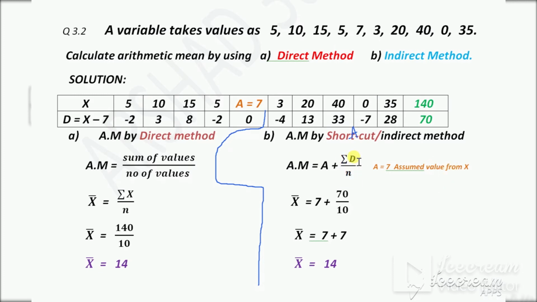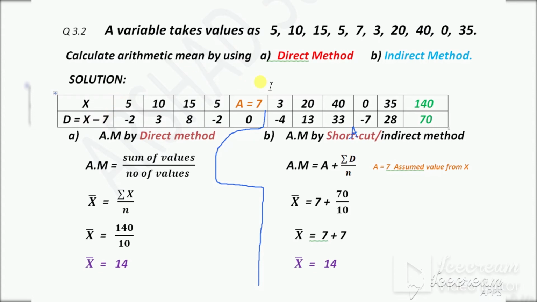Before finding the sum of d, first we have to find d, the difference. How to find the difference? D is equal to x minus a. A is 7. We can assume any value from this x. So x minus 7.